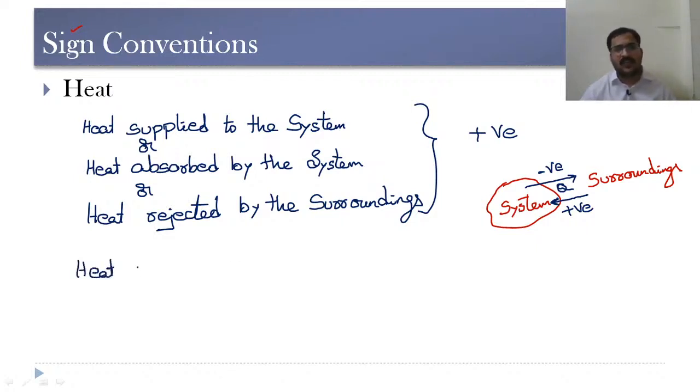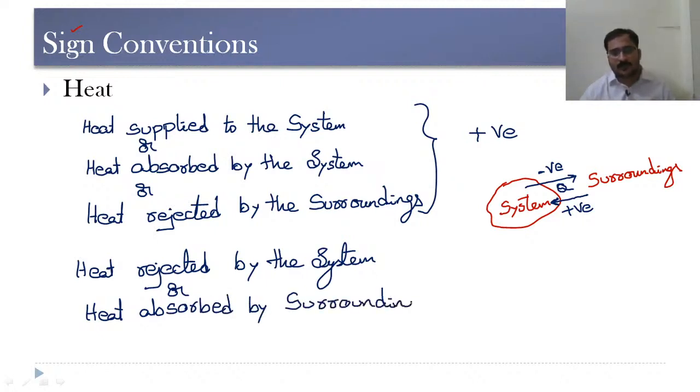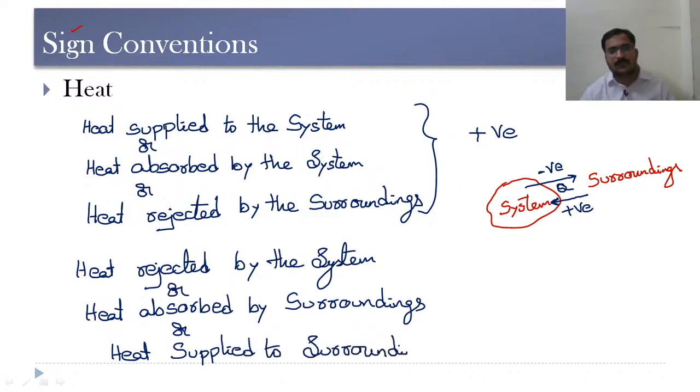Whereas if you take heat rejected by the system or heat absorbed by surroundings or heat supplied to the surroundings, then this is considered to be negative.